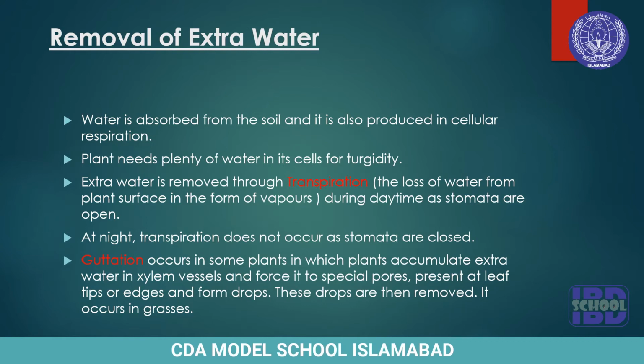Due to this turgor pressure, the actual shape and size of the plant cell is maintained, and the condition so developed is called turgidity. When all the tissues or the cells become turgid, the plant maintains its shape and size. So turgidity is very important for our plant body, and it is gained by a proper amount of water inside it. And extra water is removed through transpiration.